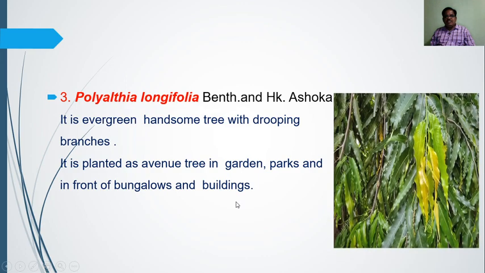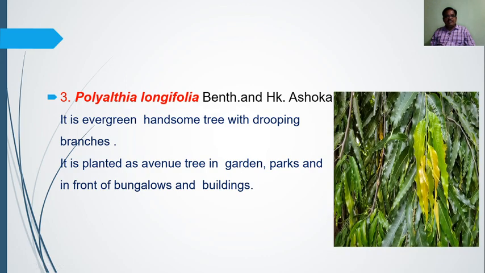Then this is an ornamental plant, Polyalthia longifolia, known as Ashoka. This plant is an evergreen and handsome plant having drooping branches. Drooping in the sense the branches fold downwards.